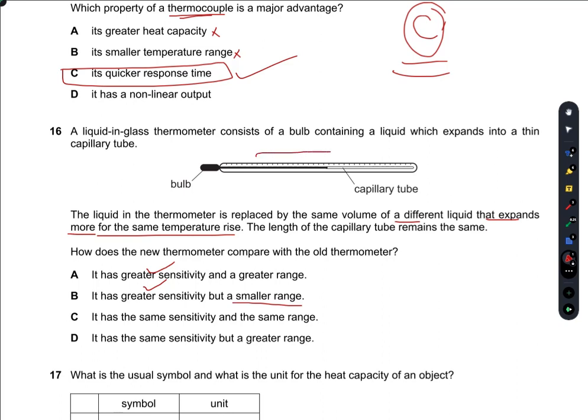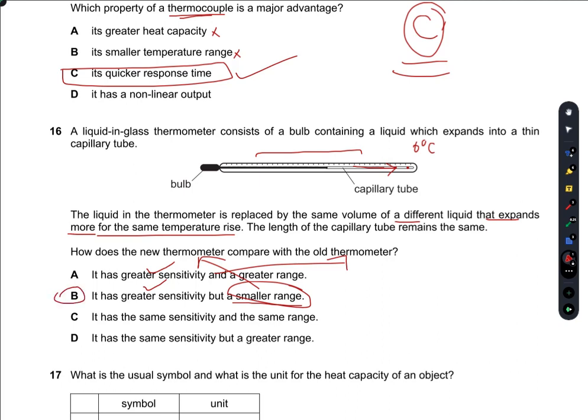Why does it have a smaller range? Because as it expands for a little temperature rise, suppose I give a temperature of 6 degrees C here, and this column moves till this point, then it will definitely have a smaller range compared to the earlier one.